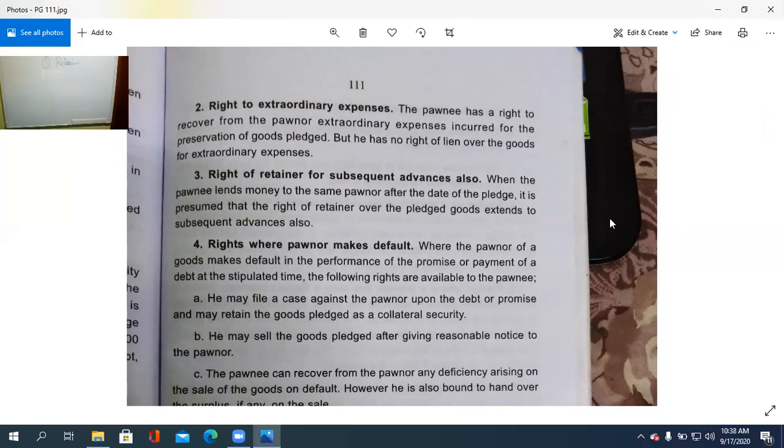if all that expenses to be taken or incurred by, if the pony is there, then he can claim it from the owner or the pledger. Clear? So that is right about extraordinary expenses, but he has no right of lien over the goods for extraordinary expenses. The pony has a right to recover from the owner the extraordinary expenses incurred for the preservation of the goods pledged.